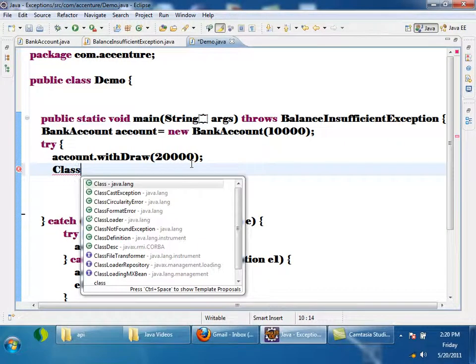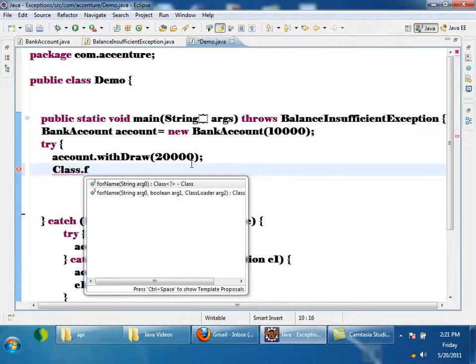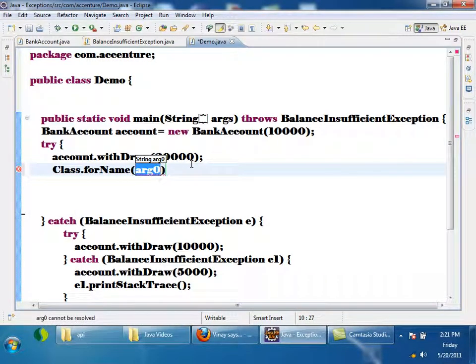There is a class called Class present in a package called java.lang, and inside that there is a static method called forName. If I give something like com.accenture.BankAccount to Class.forName, it will try to load whatever class I give. That's all the existing functionality, right?